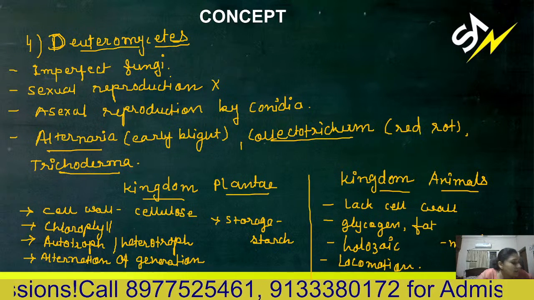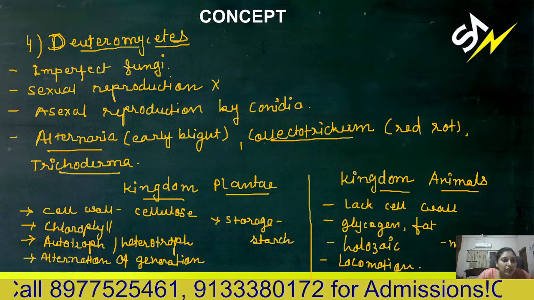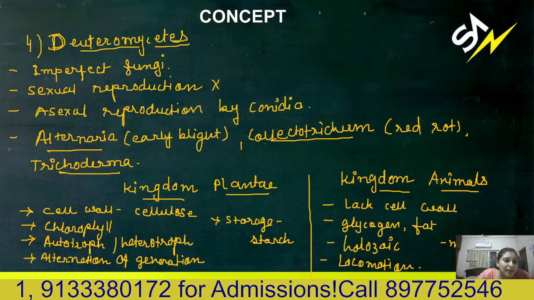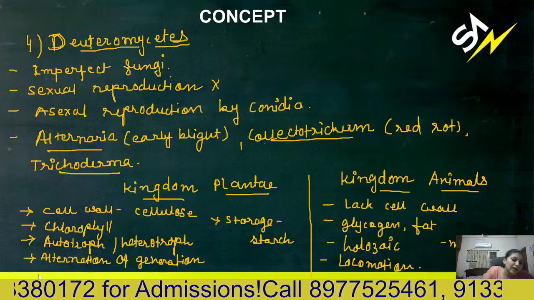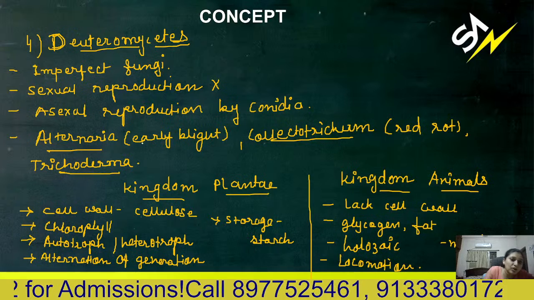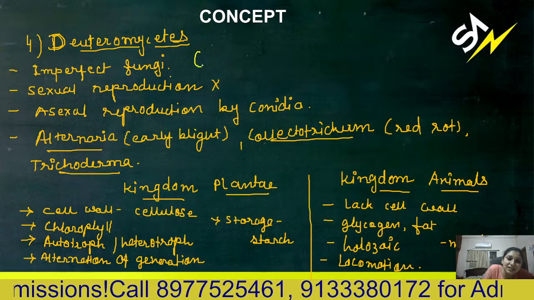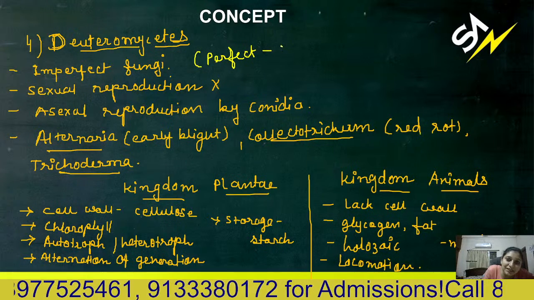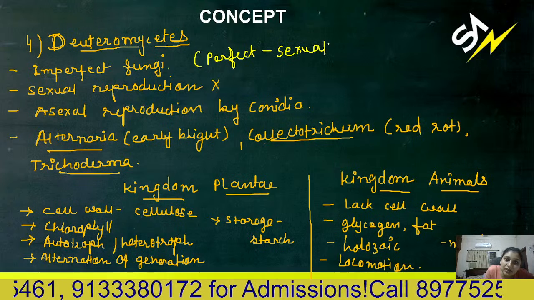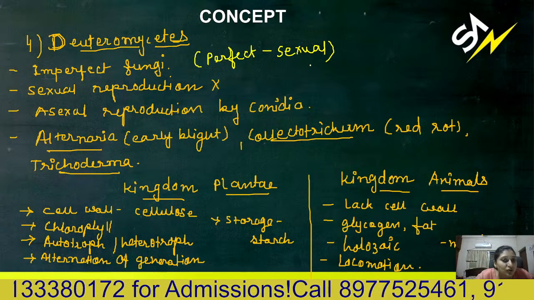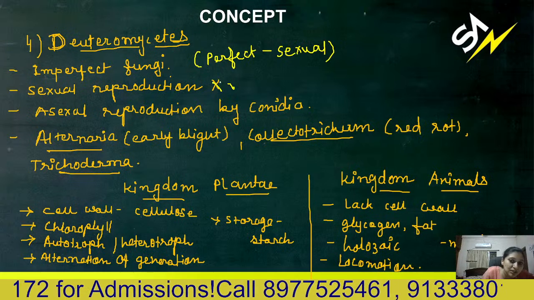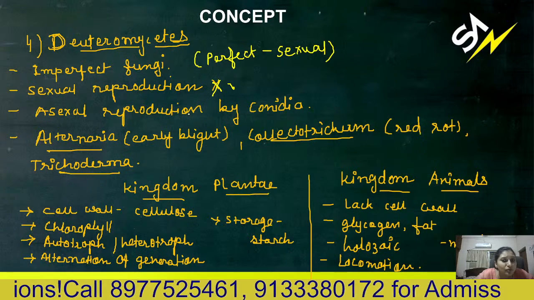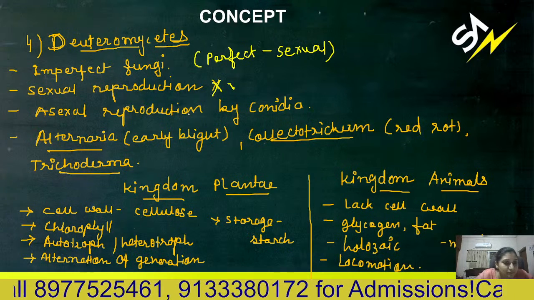Then the next class, the 4th class of fungi, is Deuteromycetes. They are also known as fungi imperfecti. Why are they called imperfect fungi? Because the perfect stage is missing here. What is the perfect stage? That is sexual reproduction. So the sexual stage is not there; sexual reproduction is absent. They are reproduced asexually by conidia formation, exogenously.